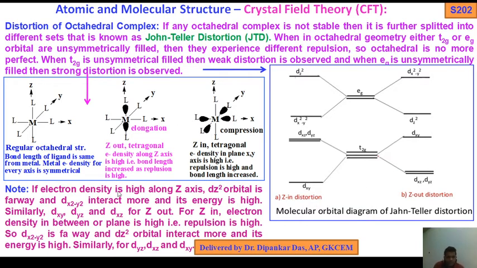Note, if electron density is high along the z-axis, the dz square orbital is far away and dx square minus y square interacts more and its energy is high. Similarly for dxz and dyz in Z out. For Z in, electron density in the plane is high, repulsion is high, so dx square minus y square is far away and the dz square orbital interacts more and its energy is high. Similarly for dxz and dyz.